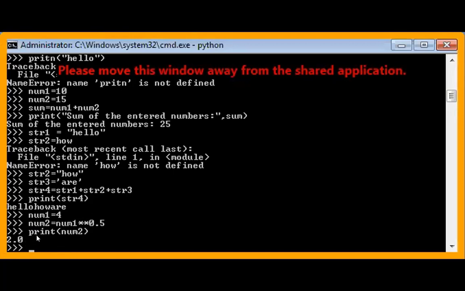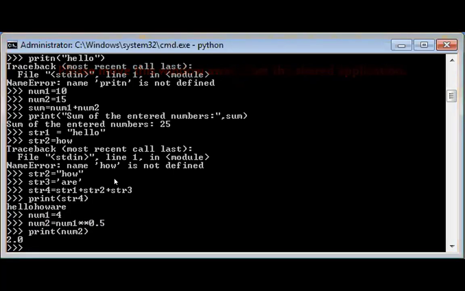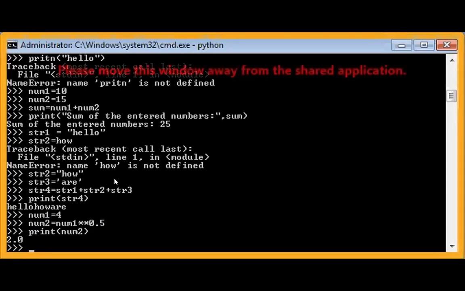So please observe how easy this Python programming language is. No need of header files, no need of a main function, no need of defining data types. Even for a large amount of code, that code can be developed very easily. That's why nowadays so many companies are using Python. Python started in 1994 itself.